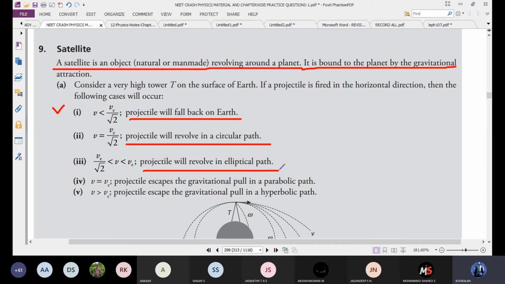Everyone kindly take notes. If V and Ve are equal, the projectile escapes the gravitational pull in a parabolic path. If V is greater than the escape velocity, it follows a hyperbolic path. Up to that, everyone please note it. What is a satellite under different conditions? There are 5 conditions.